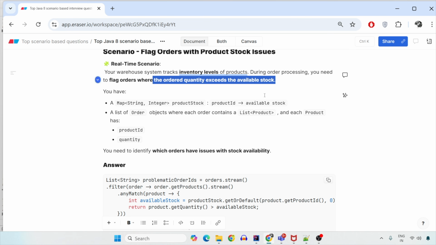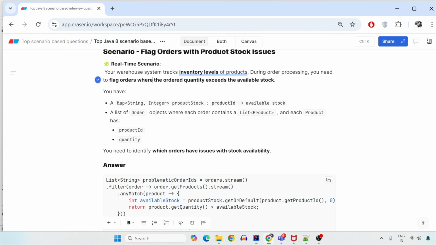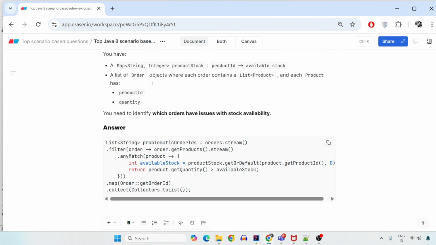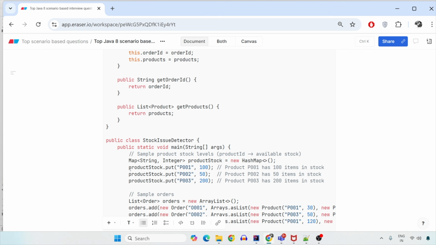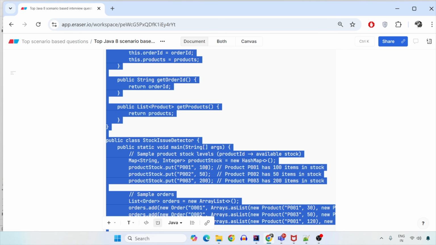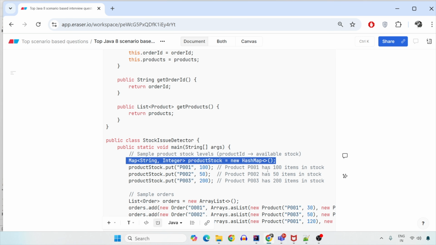So, total available stock is given to you as a map, where there is a product ID and a product stock. For example, this is the product ID, and this is the 100 stock that you have in your inventory. This data comes from the inventory service and not from the order or product service. Since we are at the order level processing, I'm giving it as a map of key-value pairs, where from the inventory you have the map saying that for this product, I have this much quantity.